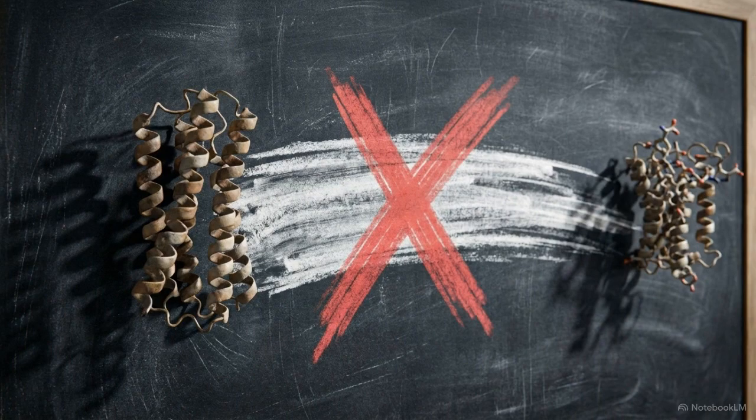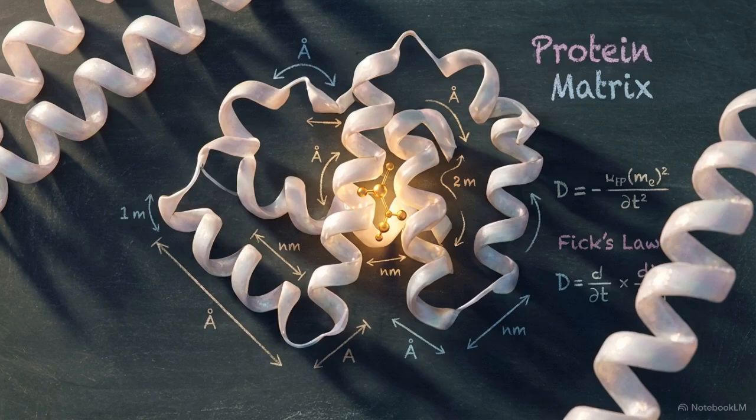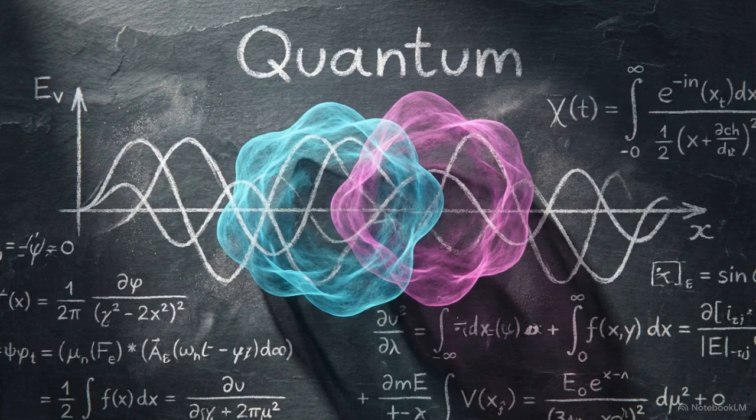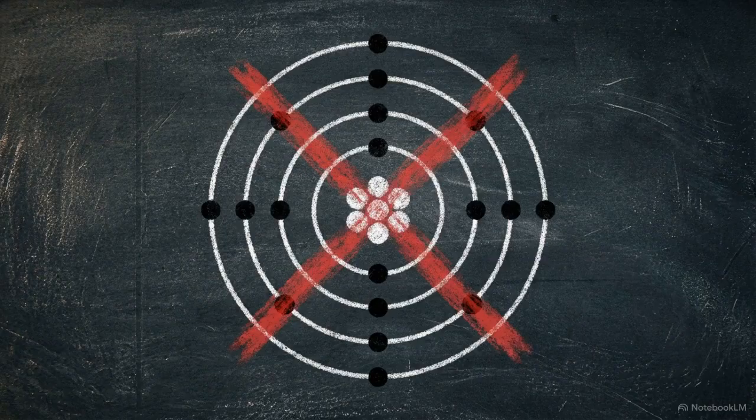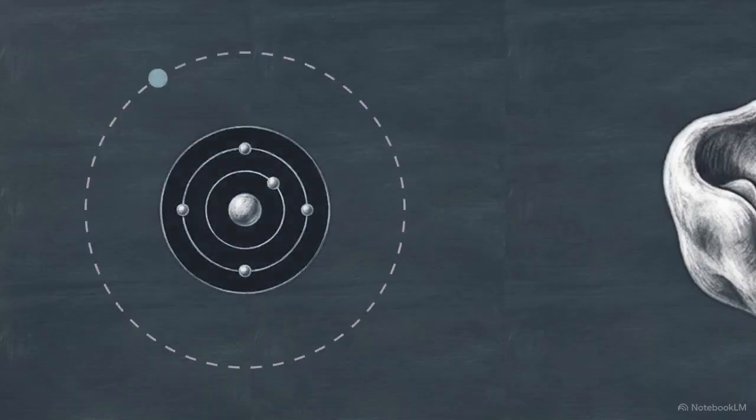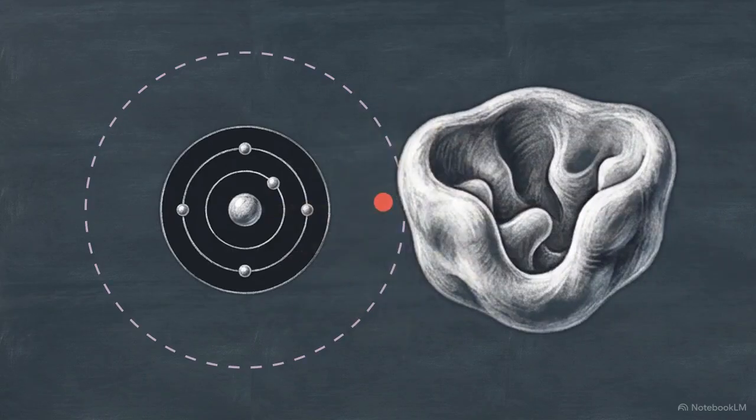The limiting variable is no longer how fast molecules impact each other, but how quickly they can diffuse through the crowded cellular matrix. A biochemical interaction is a prolonged, diffusion-limited entanglement of molecular fields. To understand what happens when these fields entangle, we have to discard the Bohr model of the atom. Treating electrons as solid particles running on fixed tracks makes it impossible to explain how enzymes catalyze reactions.